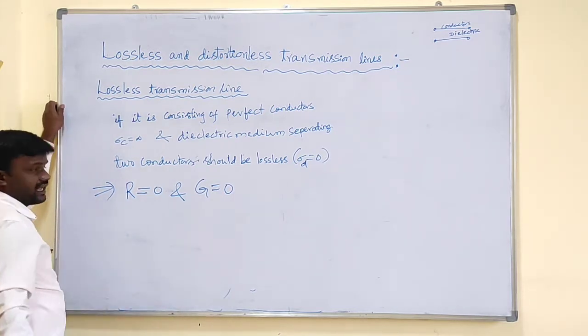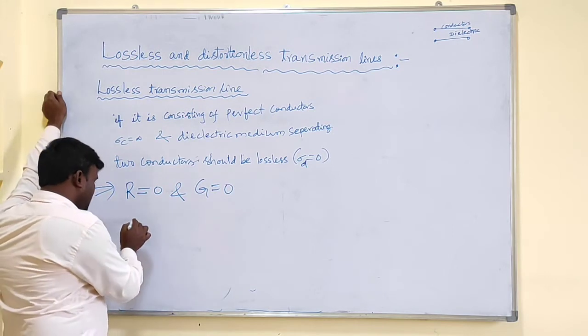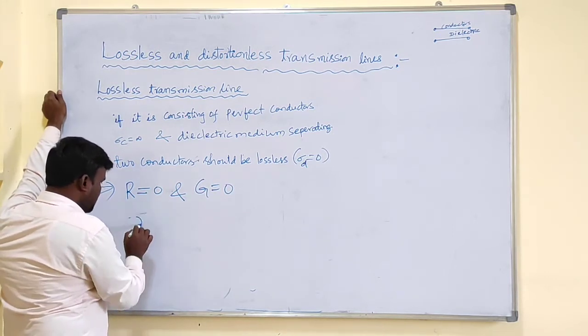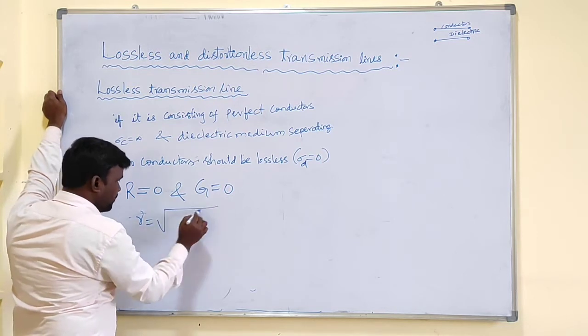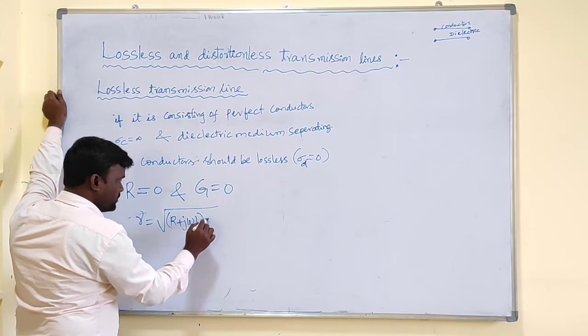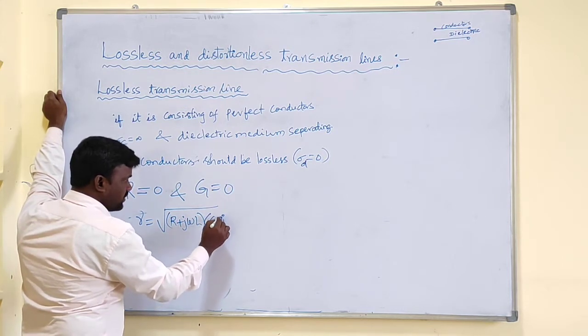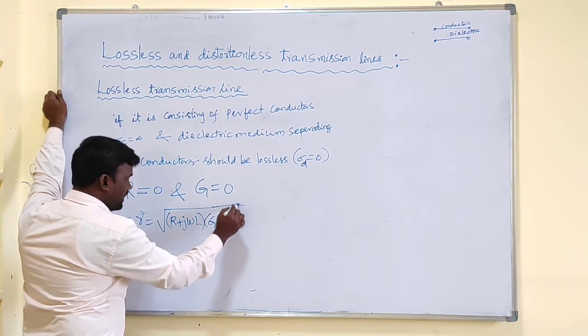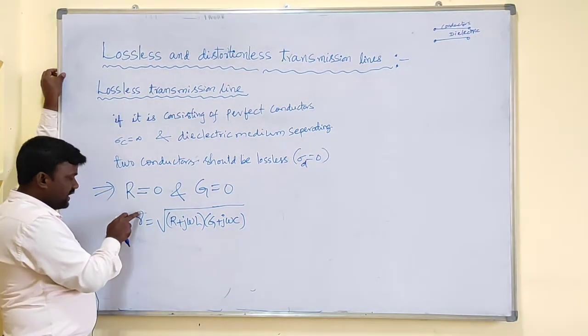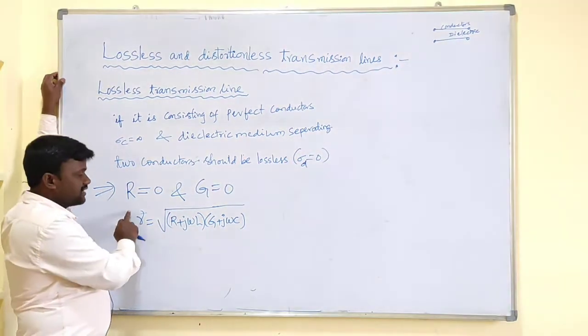Before deriving the characteristics for the lossless transmission line, let us write the gamma and Z naught expressions. Gamma is under root of R plus j omega L into G plus j omega C. If you have any doubt on the expression of gamma, please refer to the video titled Transmission line equations.